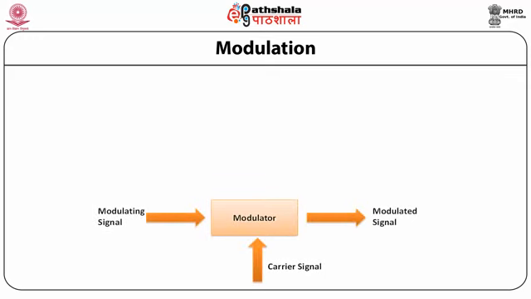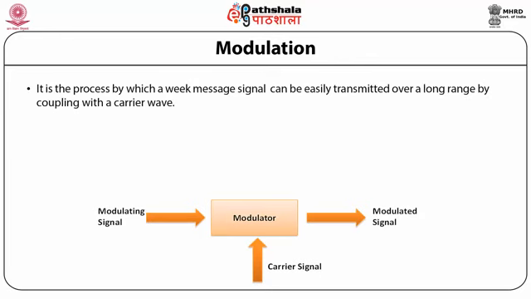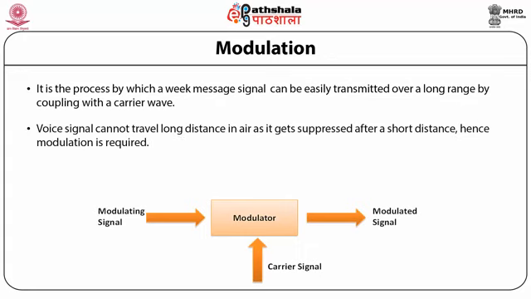The major process of communication, without which communication cannot take place, is modulation. It is the process by which a weak message signal can be easily transmitted over a long range by coupling it with a carrier wave. A voice signal cannot travel a long distance in air as it gets suppressed after a short distance, hence modulation is required.